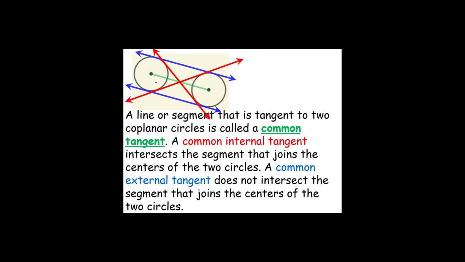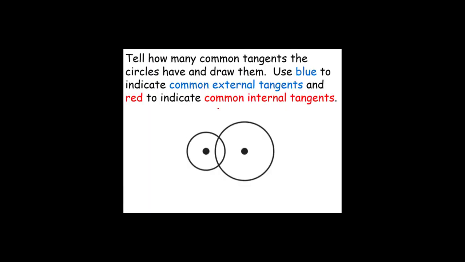As you can see, this blue line does not intersect this green segment, and this blue line does not intersect this green segment. So we have four common tangents, two are internal and two are external. On this particular example, it states, tell how many common tangents the circles have and draw them. Use blue to indicate common external tangents and red to indicate common internal tangents. In this particular case, we have two common external tangents.